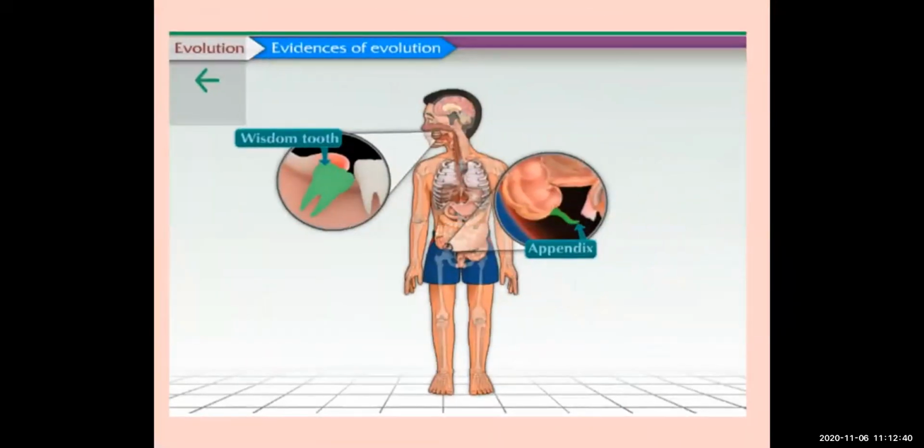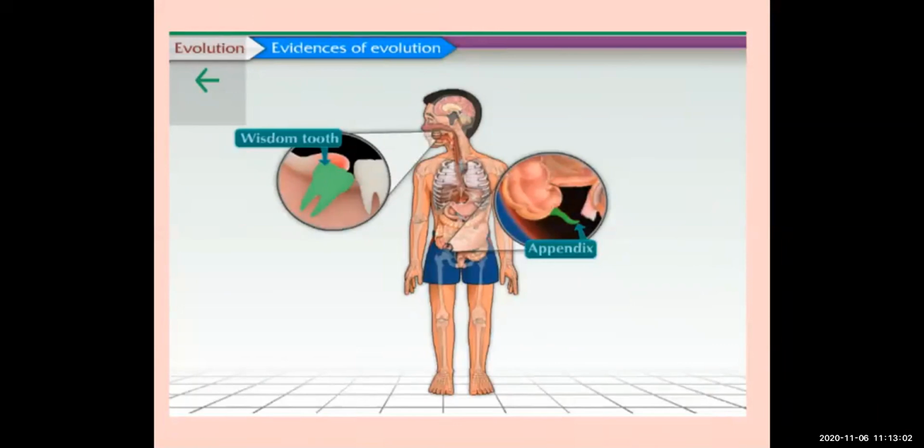Some vestigial organs are, for example, the appendix. If you see in the diagram, at the end of the large intestine the appendix is present, which we are not using for any function or any work of our body. Next, wisdom teeth. You must know wisdom teeth come at the end of your teeth.